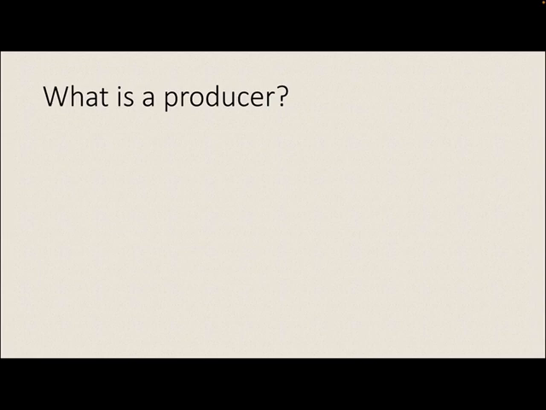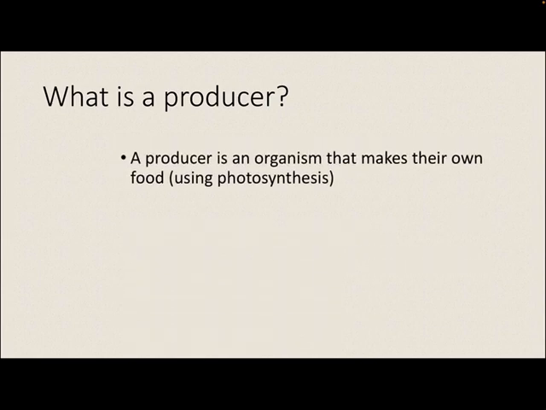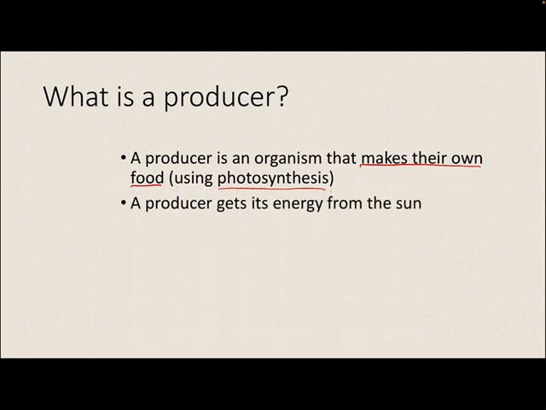So let's talk about producers, all right? A producer is an organism that makes their own food, right? Using photosynthesis. So producers make their own food, okay? And when we say make their own food, we mean they're able to gain energy themselves. They don't have to get their energy from an outside source, okay? So a producer gets its energy from the sun. That is a very important thing to remember, that producers get their energy from the sun. They're able to absorb the rays of the sun, and through using other means like water and carbon dioxide, they use photosynthesis to create their own food.